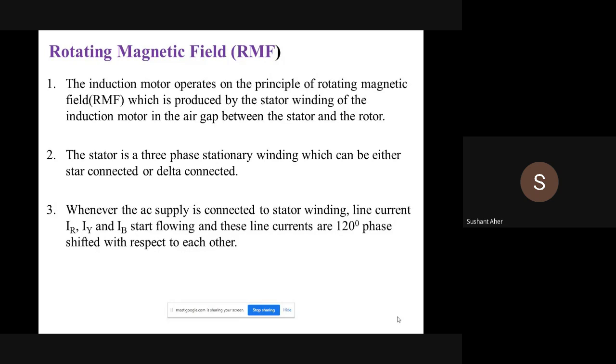Then the principle of operation. The induction motor works on the principle of the rotating magnetic field. Whenever we give supply to the induction motor, just a minute, I'm showing another slide. When you give supply to the three-phase induction motor, at that time the stator of the induction motor produces a field that is called a rotating magnetic field.